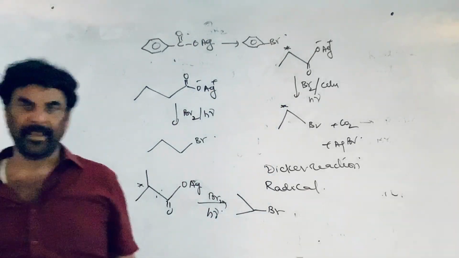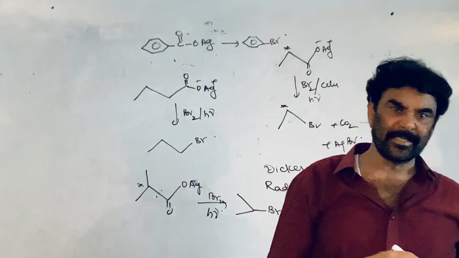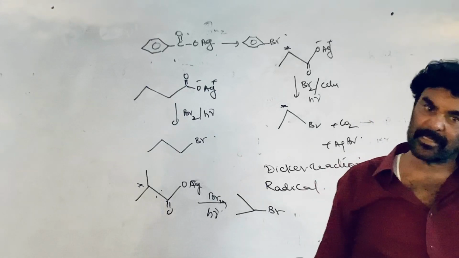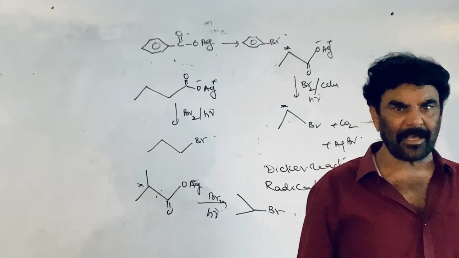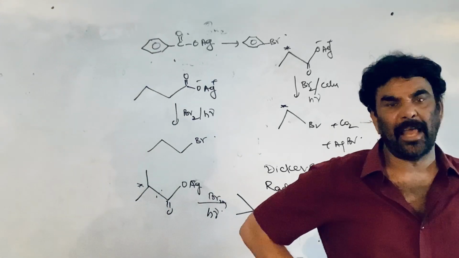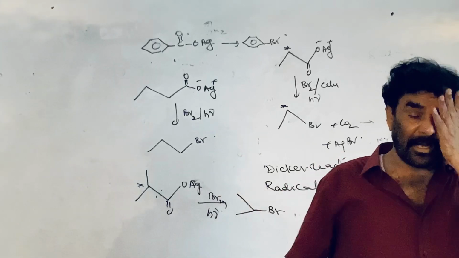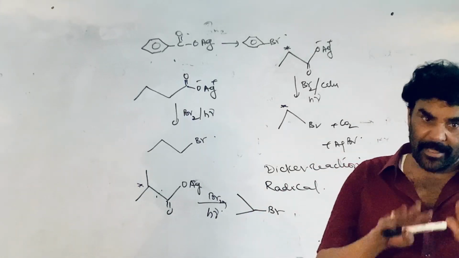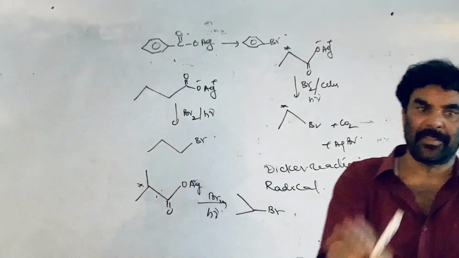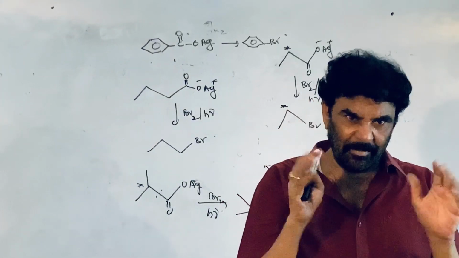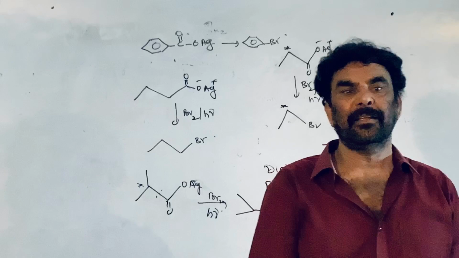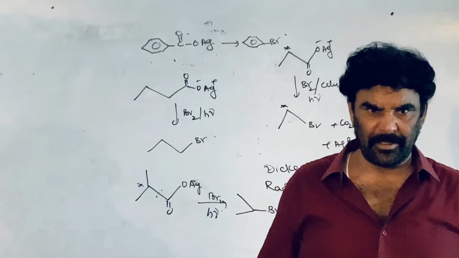Same Hunsdiecker reaction. These are the different procedures of preparation of the alkyl halides, introducing the halogen into the organic system, in the form of preparatory procedures of the alkyl halides. In this way we revise certain organic reactions. Thank you.